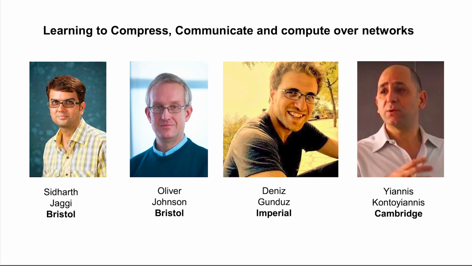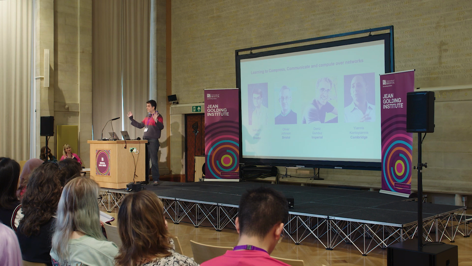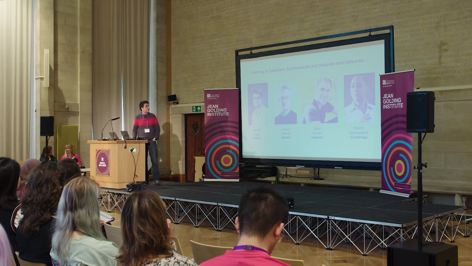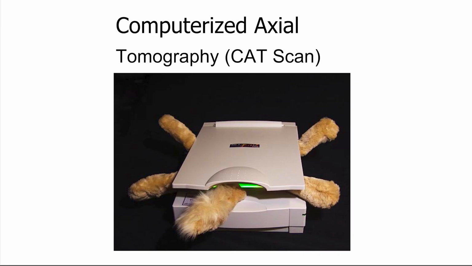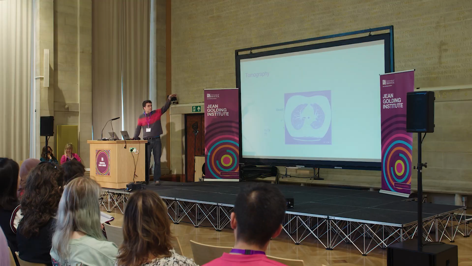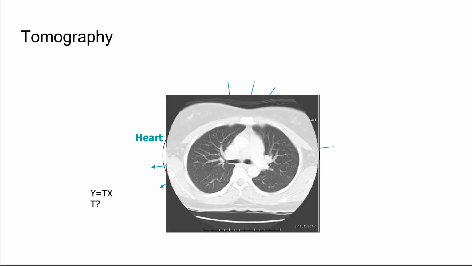All right, moving on to another theme. So I apologize, I'm going to be whizzing through all these lovely different things that different people in our team are doing, right? In the remaining 2 minutes, I'm going to talk a little bit about, for example, some work that we do. So CAT scans, trying to figure out what's going on inside a human brain. When I first heard of a CAT scan, this was my vision, right? Luckily, no cats are harmed in the scanning of brains. What's really happening is you pass some X-rays into your body, something comes out, and the relationship between the input and output tells us something about the system.